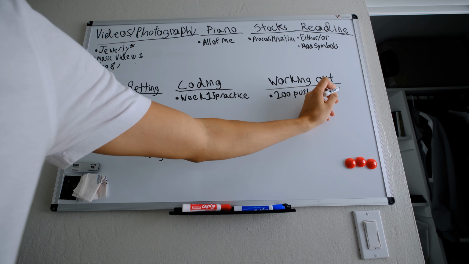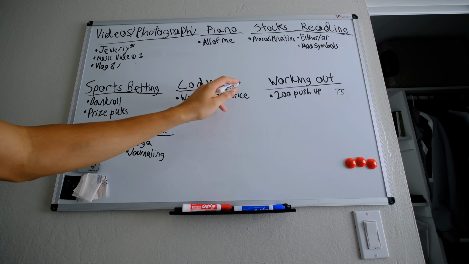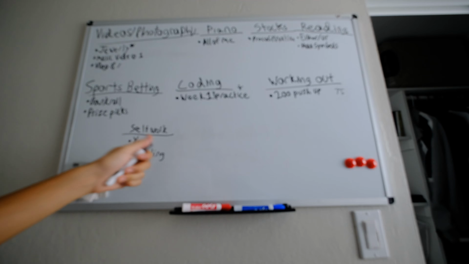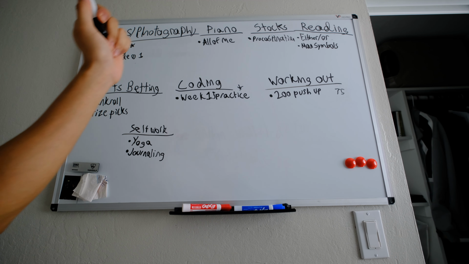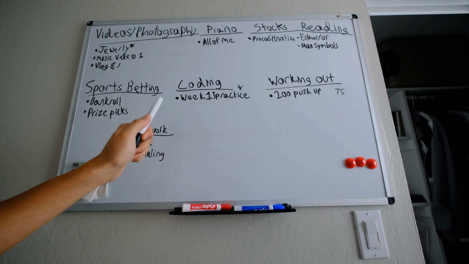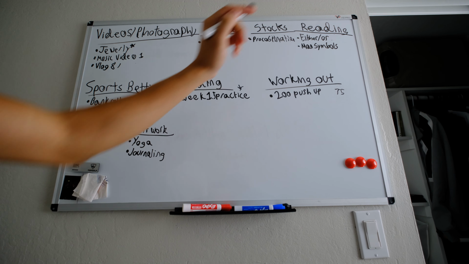We're at 75 push-ups. We gotta hit coding, for sure hit coding. I really want to get into bankroll again. And we knocked that journal yesterday too. Let's start with coding, just so we get that out the way. And then we probably go into reading, and then bankroll, and then if anything, we'll skip the piano. That's what we're planning for today.